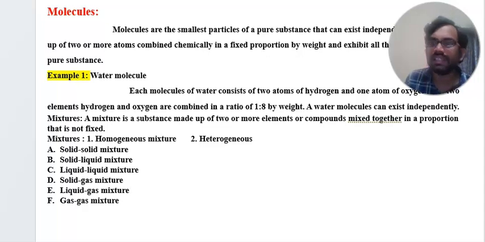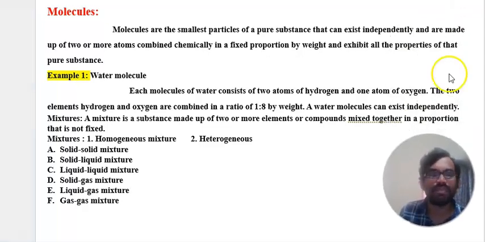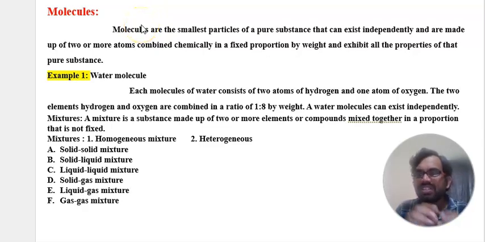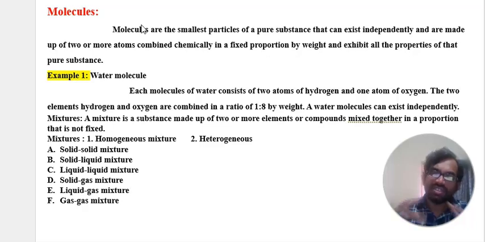Now we can see what molecules are. This is also very important. Molecules are the simplest particles of a pure substance that can exist independently. That is the difference. They are made up of two or more atoms combined chemically in a fixed proportion by weight and exhibit all the properties of the pure substance. That is called a molecule.